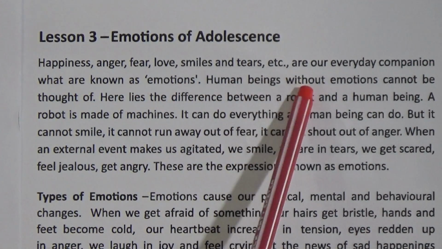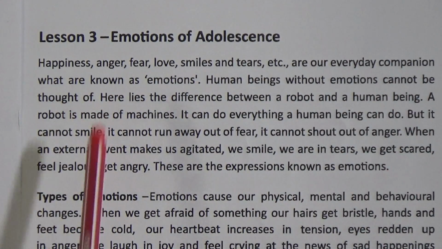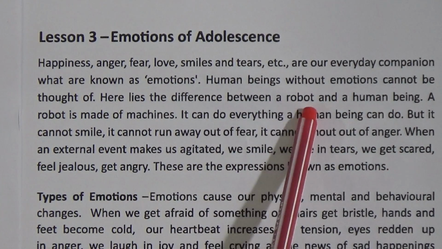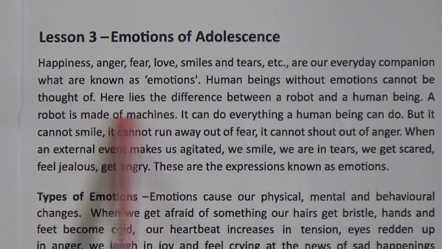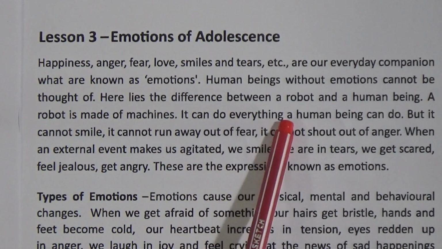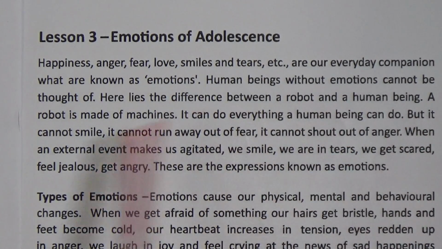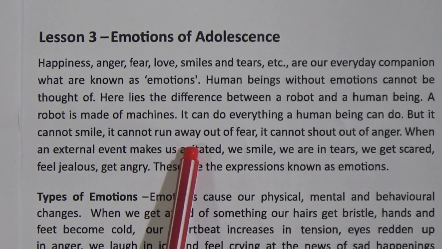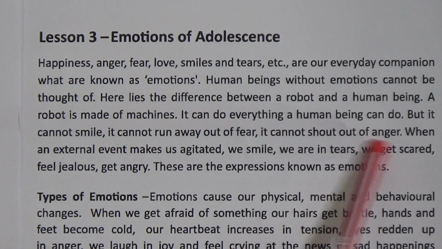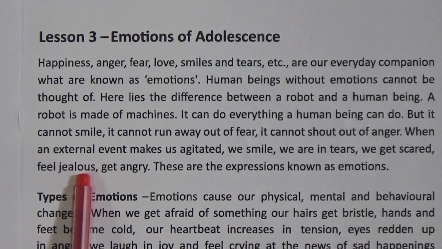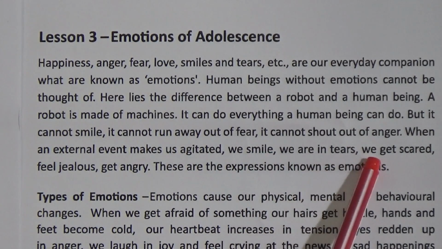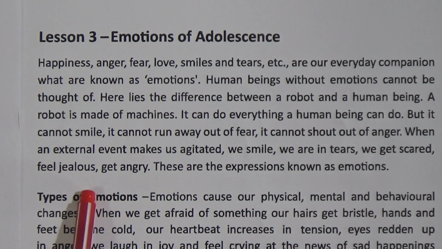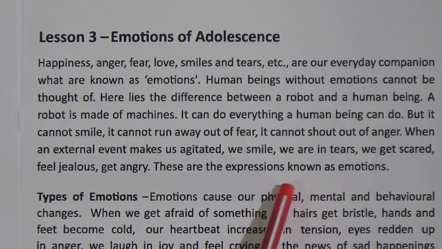So human beings without emotions cannot be thought of. Here lies the difference between a robot and a human being. A robot is made of machines. It can do everything a human being can do, but it cannot smile, it cannot run out of fear, it cannot shout out in anger. When an external event makes us agitated, we smile, we are in tears, we get scared, feel jealousy, get angry. These are the expressions known as emotions.